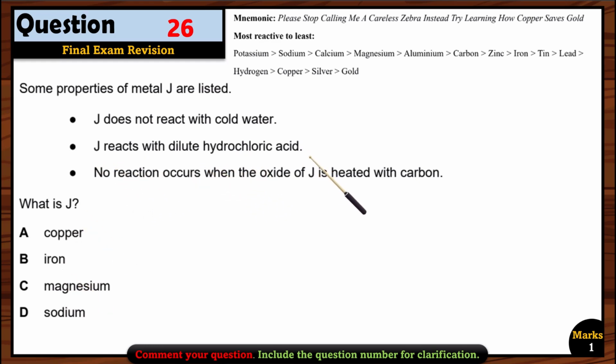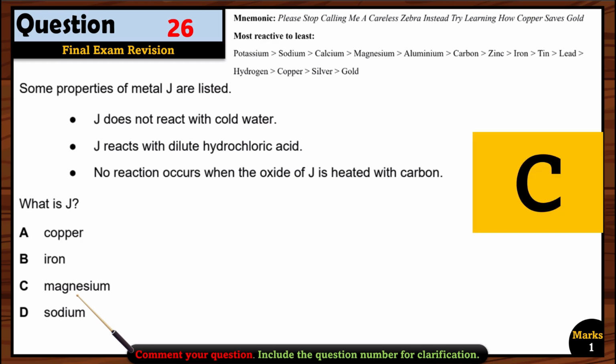J reacts with dilute hydrochloric acid. So it means copper is not the option. We are just left with B and C because copper does not react with HCl. Okay, no reaction occurs when the oxide of J is heated with carbon. It means the metal should be above carbon. So which one is above carbon, iron or magnesium? Of course, magnesium. So that's why option C is correct.